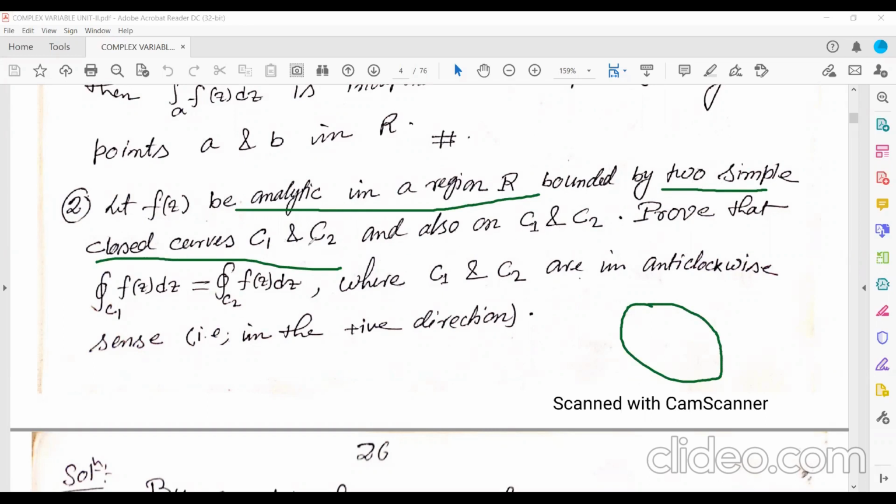Prove that the line integral over C1 of f(z) dz is equal to the line integral over C2 of f(z) dz, where C1 and C2 are in the anti-clockwise sense, that is, in the positive direction.